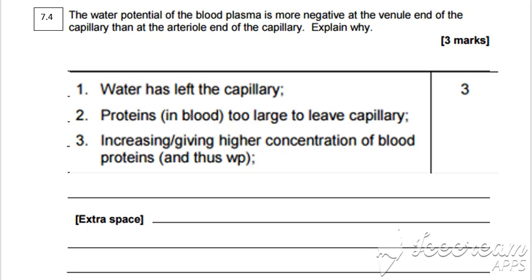Therefore, you've now got a higher concentration of blood proteins because you've got less water. There's still the same amount of proteins in the venal end as the arterial end, but the water has moved, which is what will affect the water potential. So because the water has moved out, you've now got less water with the same amount of proteins, therefore you've got a higher, or an increasing, concentration of blood proteins. So that means you've now got a more negative number at the venal end because you've got a lower water potential inside of the capillary.